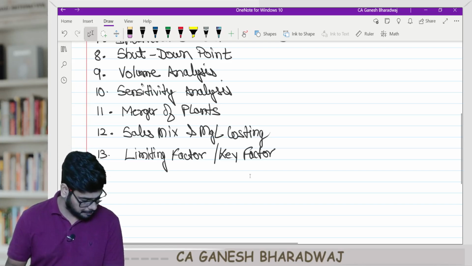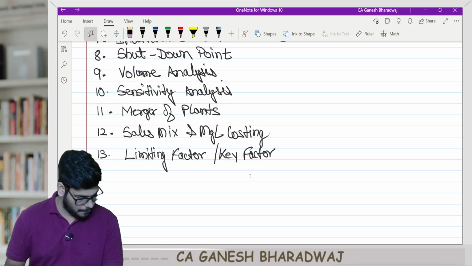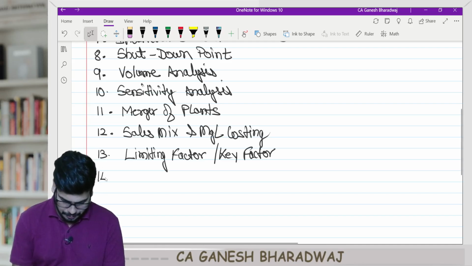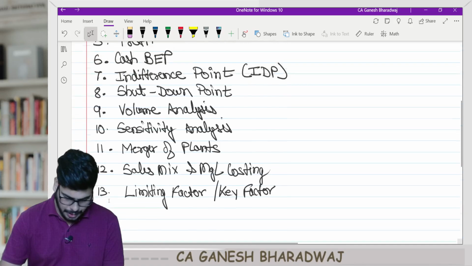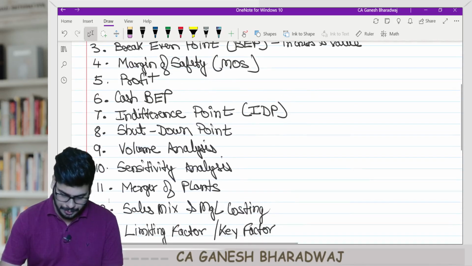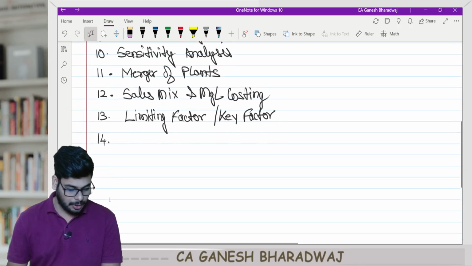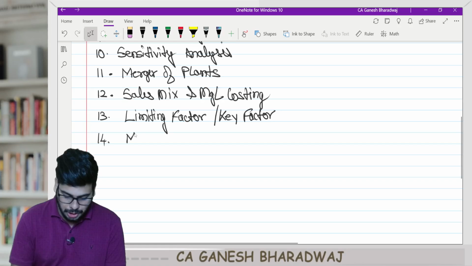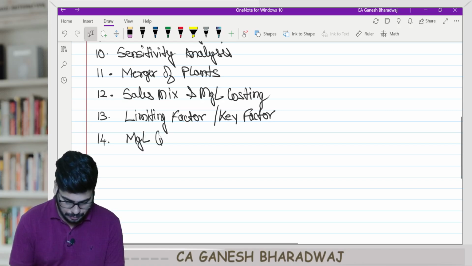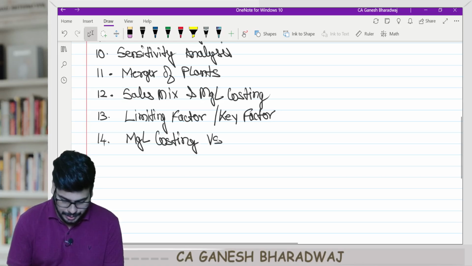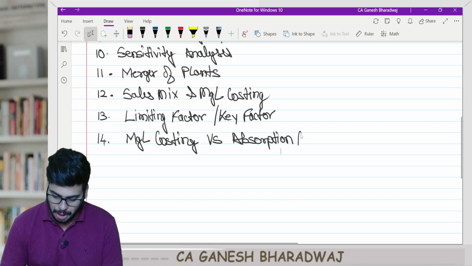Next is 14. Am I numbering it right? 1, 2, 3, 4, 5, 6, 7, 8, 9, 10, 11, 12, 13, 14. Yes. Write down marginal costing versus absorption costing.